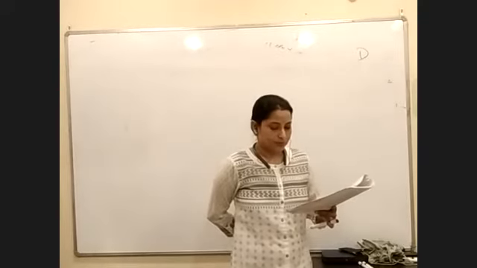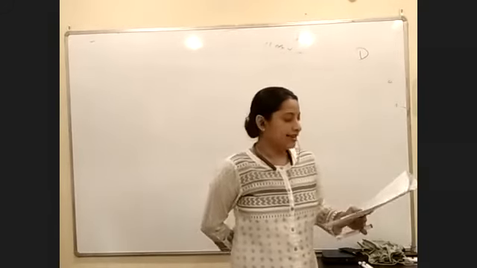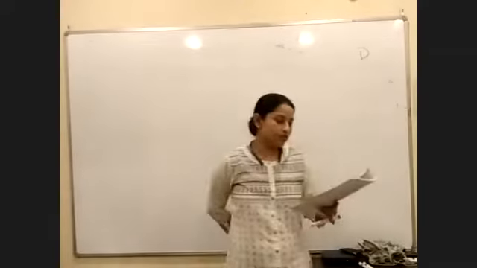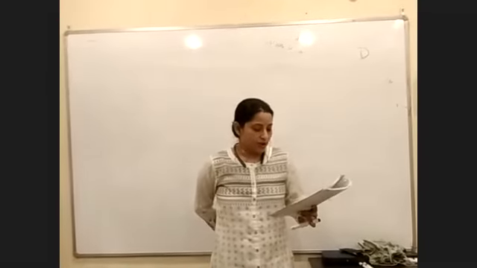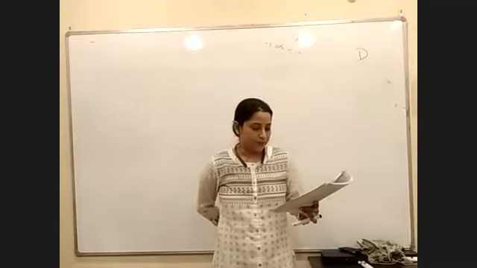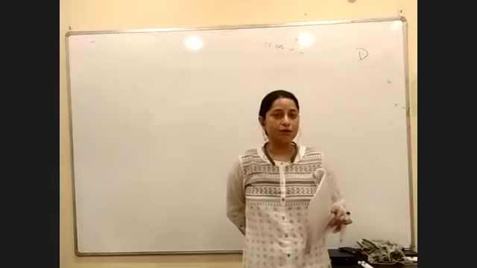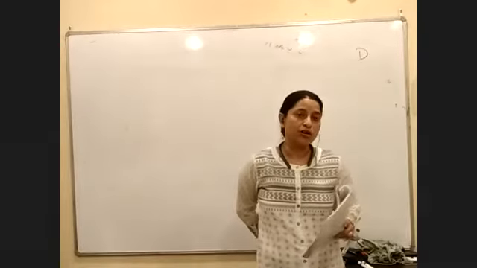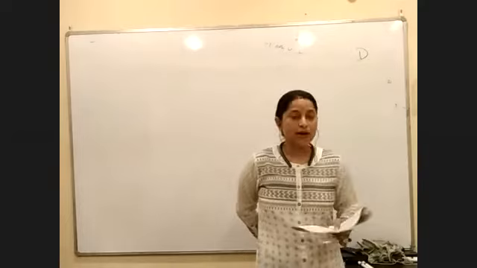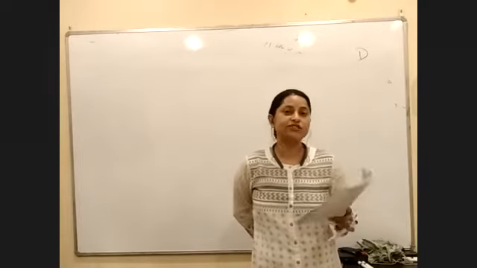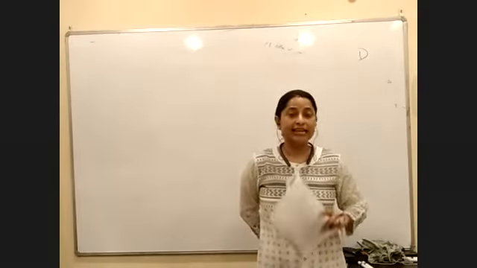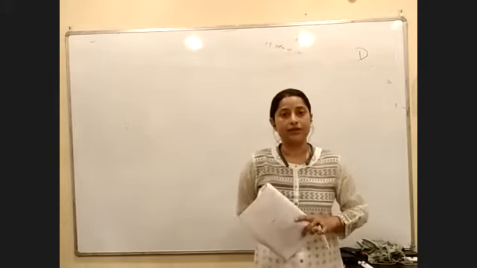Okay. Next we have glyoxysome. What is the main function of glyoxysome? It is a microbody, and in this microbody, the fat that is present gets broken down into carbohydrates, right?